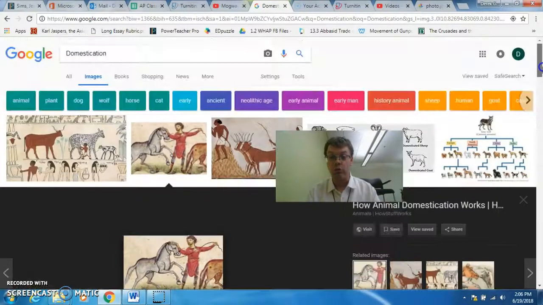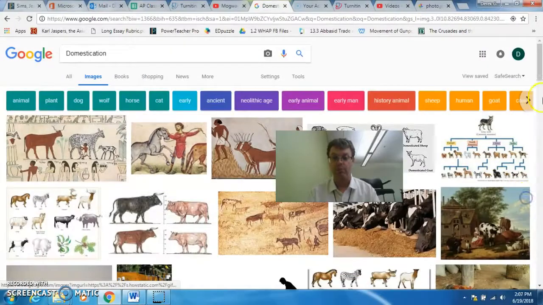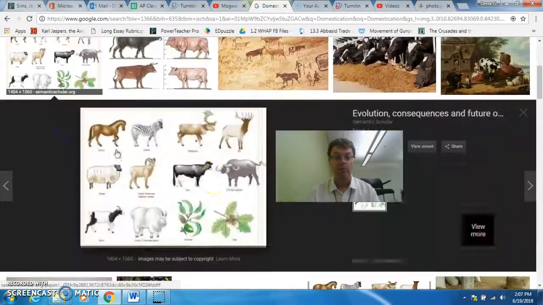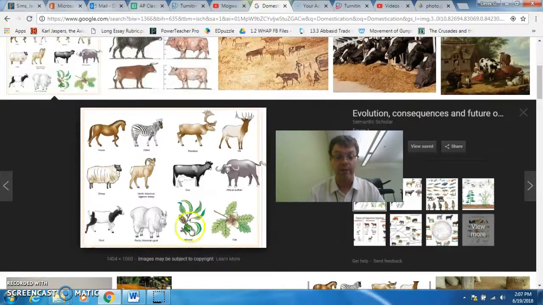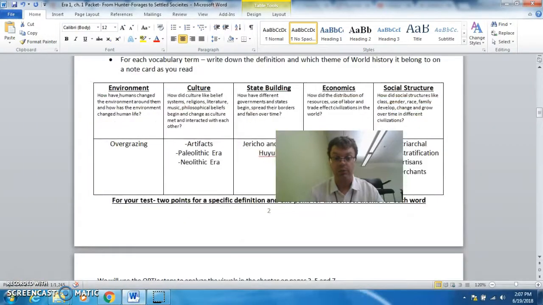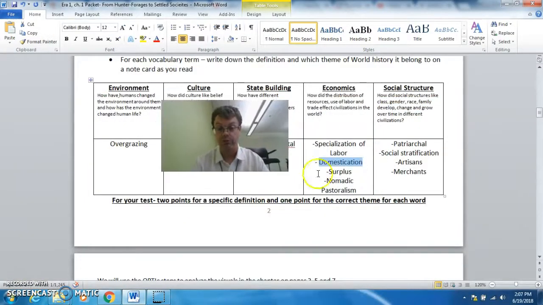This also works with plants. So plants can also be made from wild to tame as we start growing them like wheat or corn. So domestication means you take an animal or a plant that's wild and you put it under human control. And that is domestication. Which again, is about resources, food and animals, so it goes under economics.